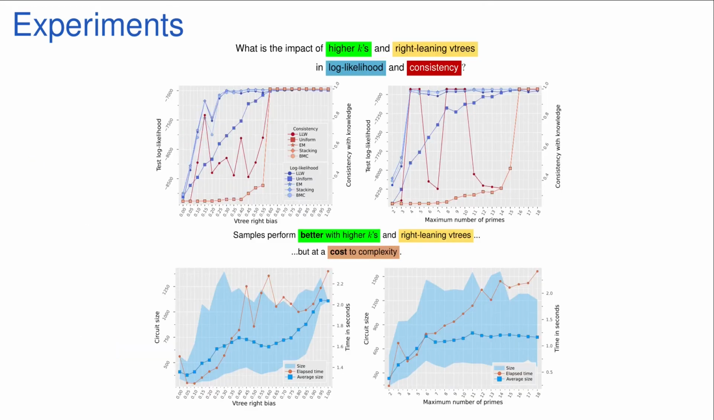Finally, we also show that the choice of a bigger K positively impacts both log likelihood and consistency with the original constraints. We also empirically show that this also happens with more right-leaning V-trees, that is, V-trees which tend to have more variables on the right. This, however, does come at a cost of circuit size and time taken to learn.